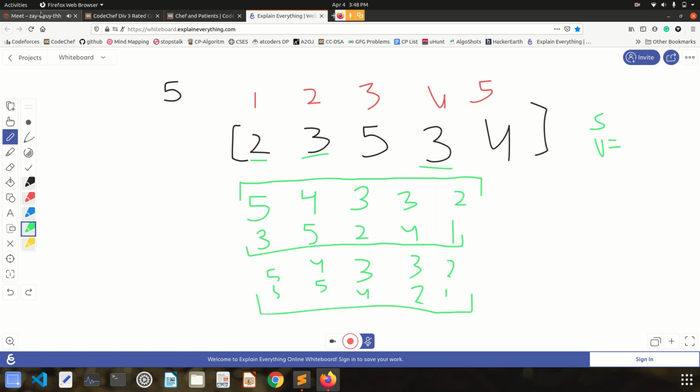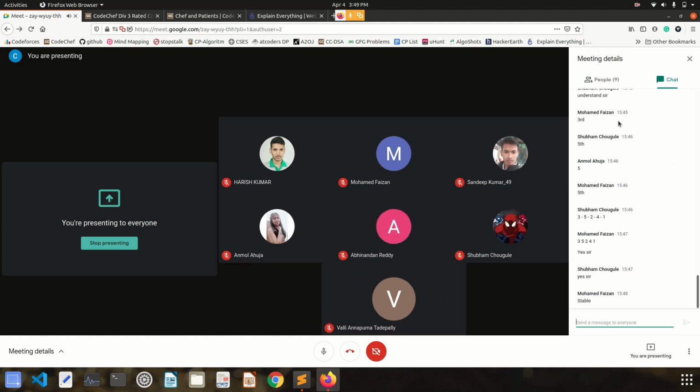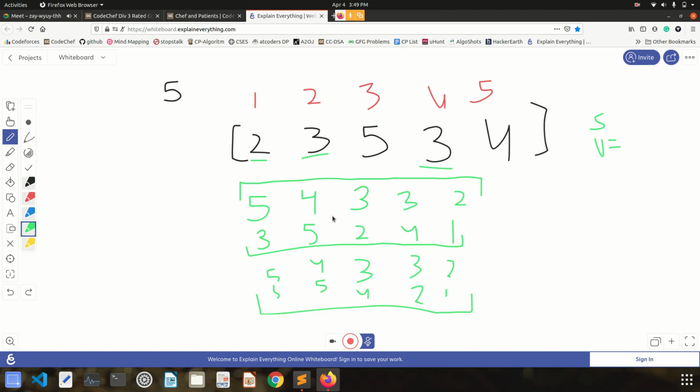So are you guys able to understand what is the difference between stable sort and unstable sort, right? See, Mohammad has written the answer that it's a stable sort, right? So anyone having any doubt in this stable and unstable sort? Stable sort is when we are sorting the elements, and when we encounter 2 equal values, in stable sort we take care that the element which is having lesser index or which is occurring first should come first. And in unstable sort, if 2 values are equal, we just print one after the other. We don't care which one is coming first or which one is not coming first, right?